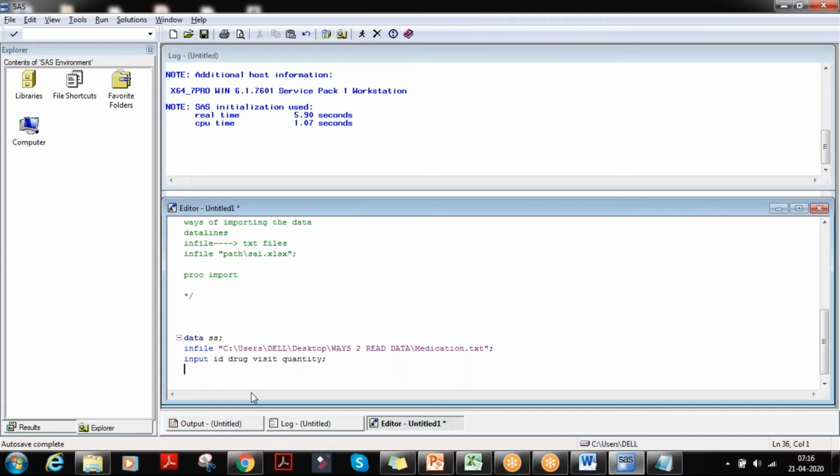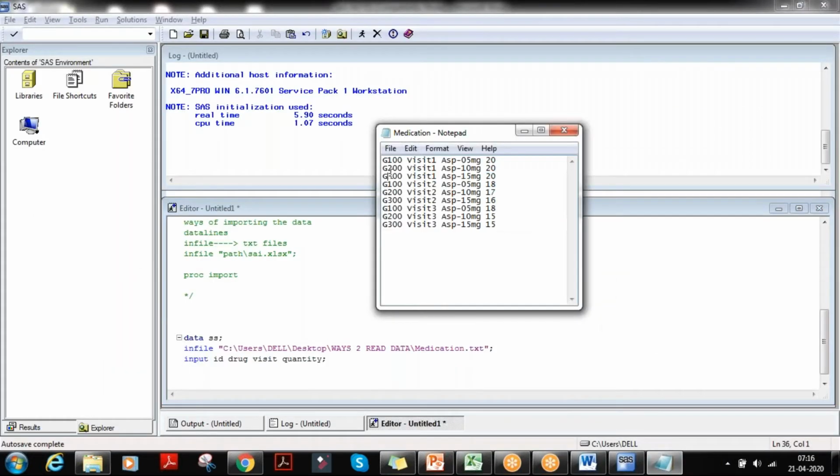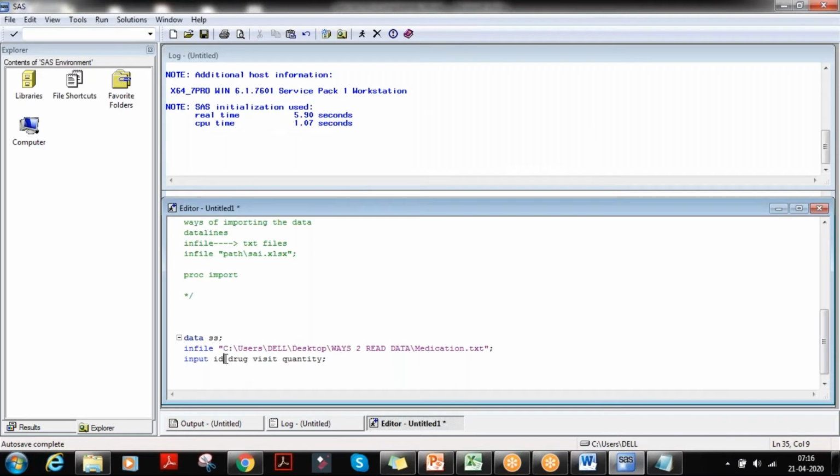Which of these are character and which are numeric? This is a character, this is a character, this is a character. Only one is numeric. For a character, what do we need to do in input? A dollar sign. Dollar here, dollar, dollar. We are done. The next step is run. This is for infile.